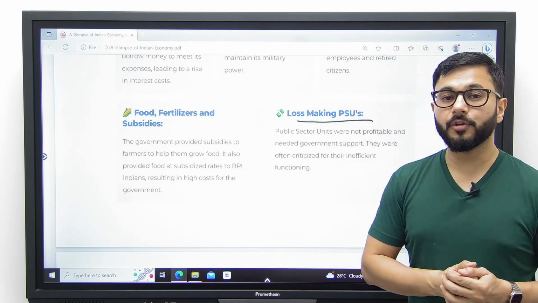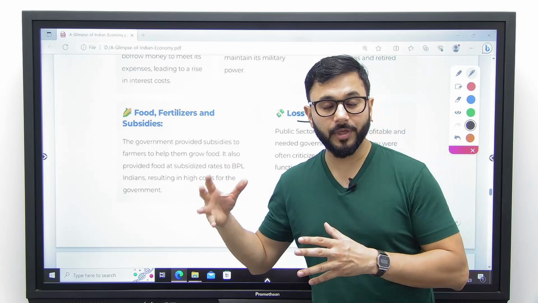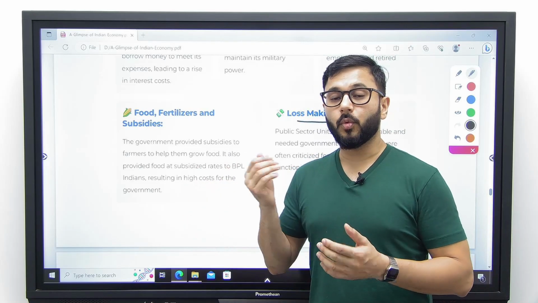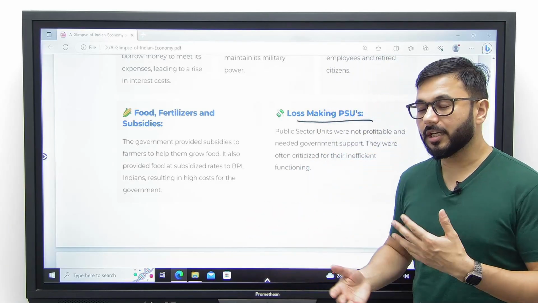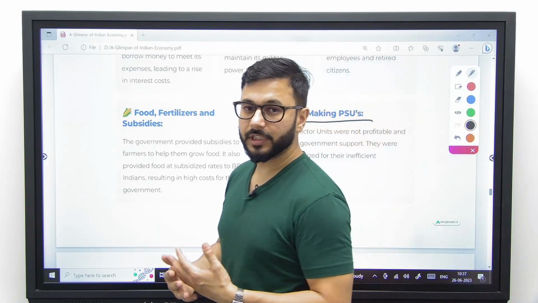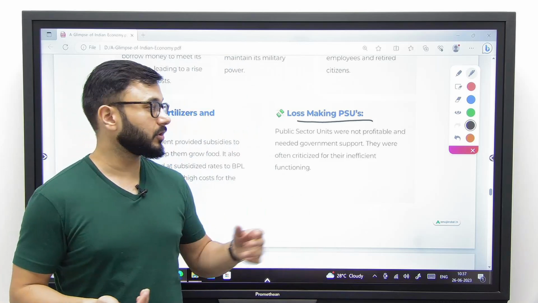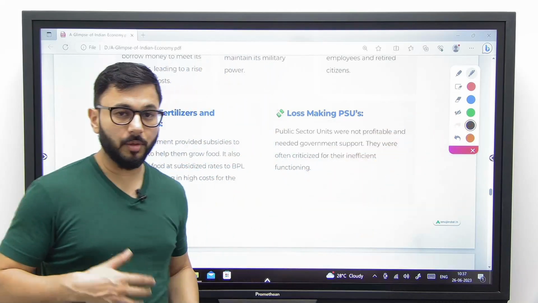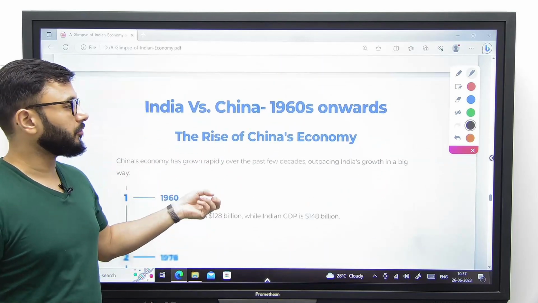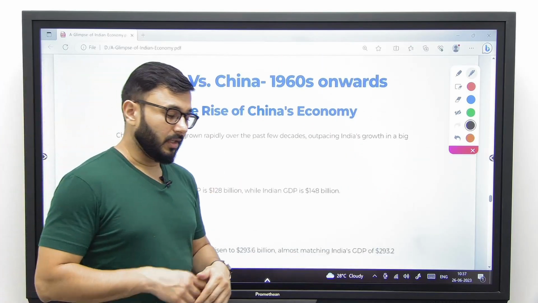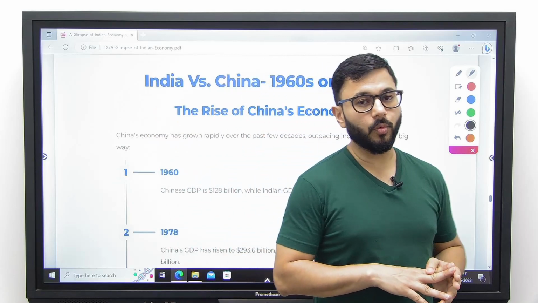And at the same time, we also realized that all these PSUs we had created in the 1950s were now becoming loss making. They were not turning around, they were not creating any profits for the government, and therefore we had to start disinvesting. These were the major problems we started facing in the 1980s as we started to reform our economy.